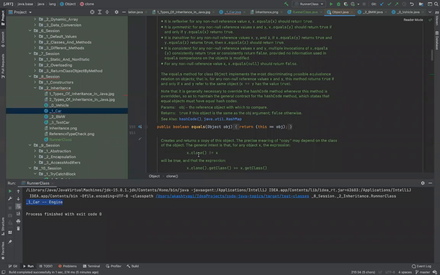So there are no specific benefits per se for having an Object class as a parent of all classes. As far as I understand it, there are no exact benefits, but in many cases, many design patterns, this becomes very useful, which we're going to talk about later. In many design patterns, this idea of having an Object class as a parent is central. You cannot now remove it. I don't know if I have done justice to the question you asked, but that's the best explanation I can give for now.